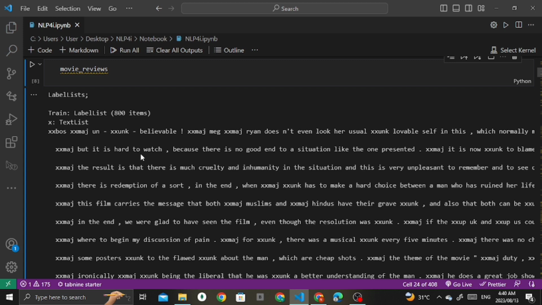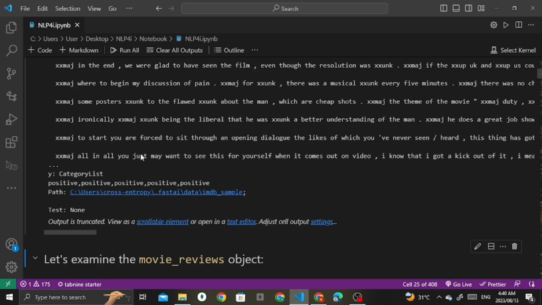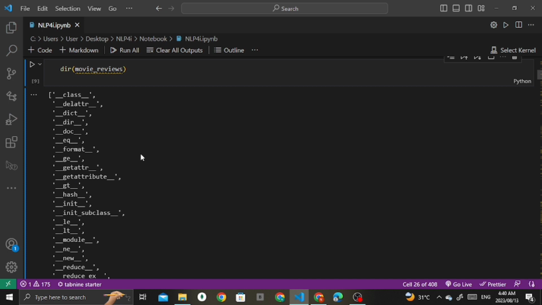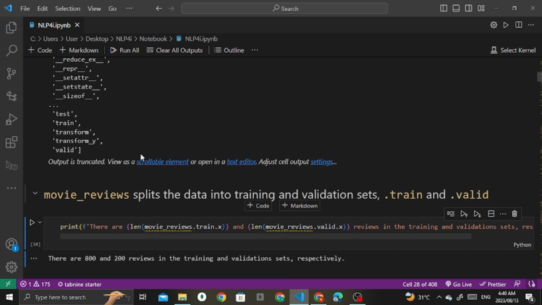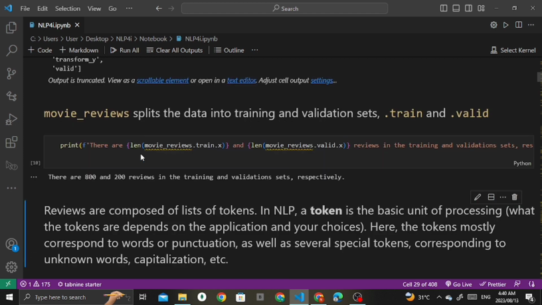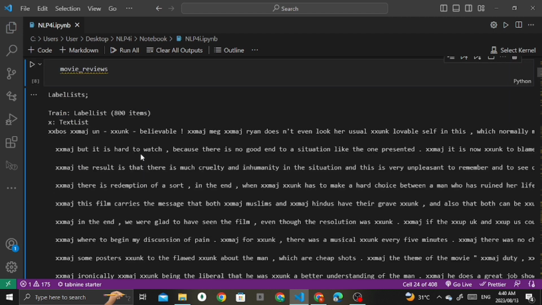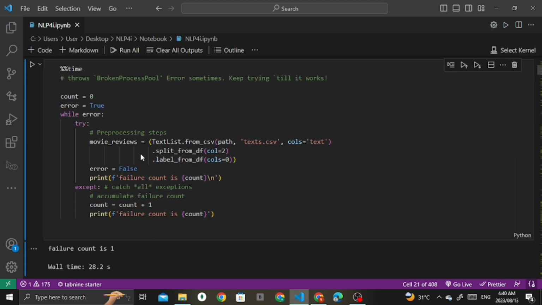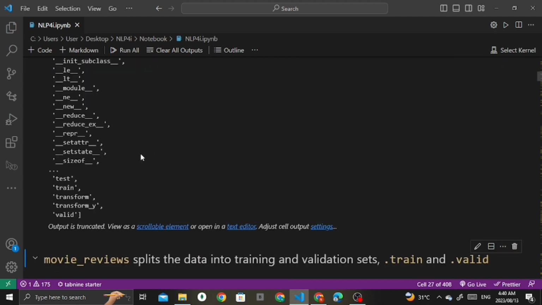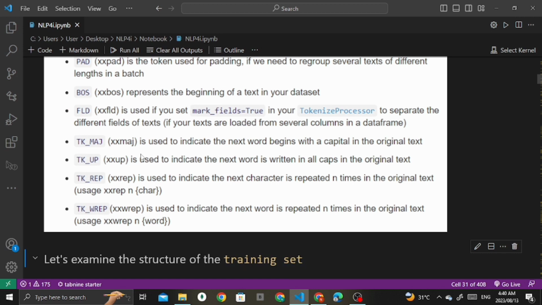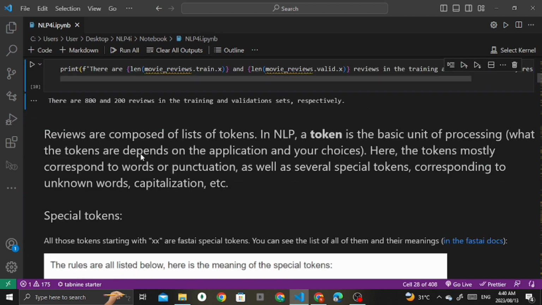As I said, these are tokens. Actually, what is a token? As I explained, tokenization refers to the process of breaking down a text into individual units, which could be words, subwords, or characters, for analysis. Where is the token? Yeah, here we get the token.